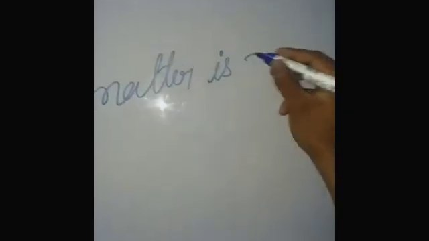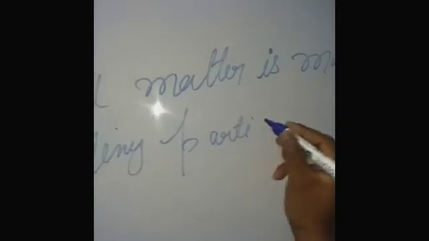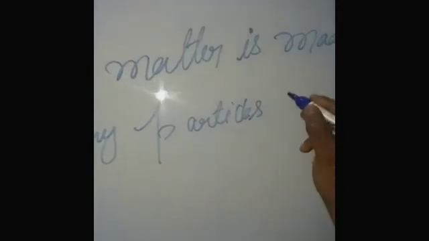All matter is made up of a large number of extremely small particles called molecules. We also say that all matter is made up of extremely tiny particles called